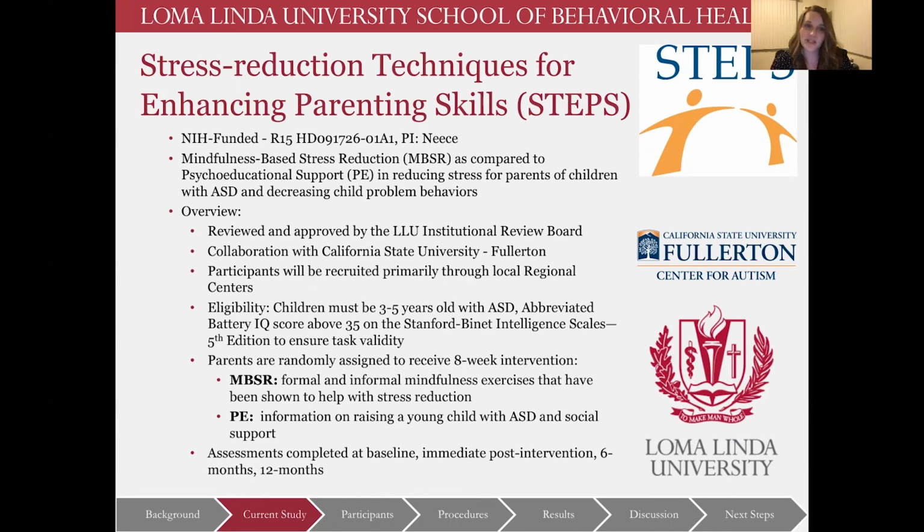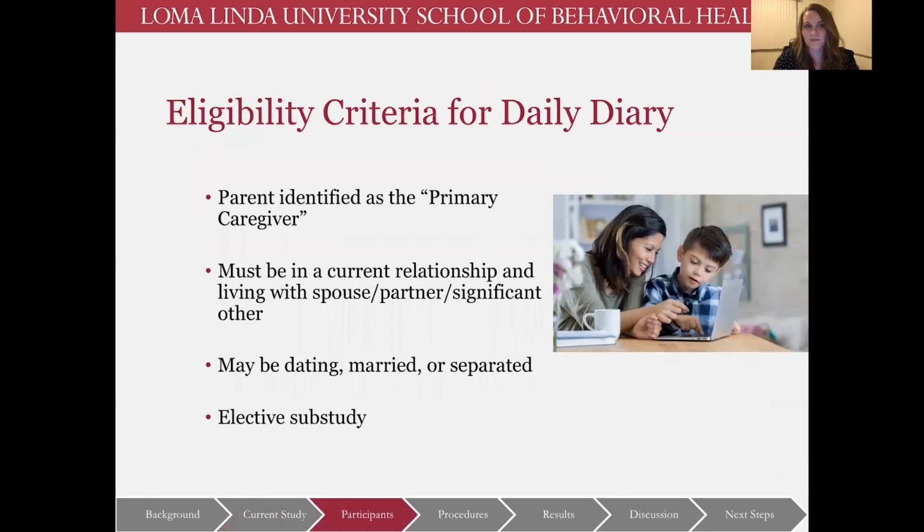It is a research study designed to examine the effectiveness of mindfulness-based stress reduction as compared to psychoeducational support for reducing stress for parents of children with autism and decreasing child behavior problems. Essentially, the children had to be between 3 to 5 years old with an autism diagnosis. Then parents were randomized to group intervention and completed assessments at baseline, post-treatment, and 6 and 12-month time points.